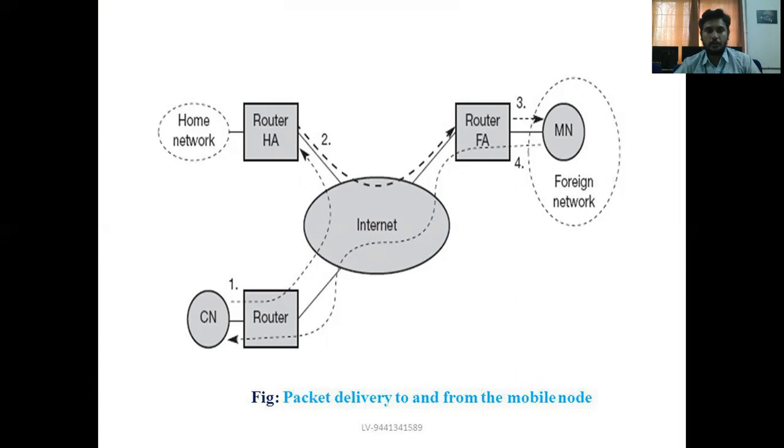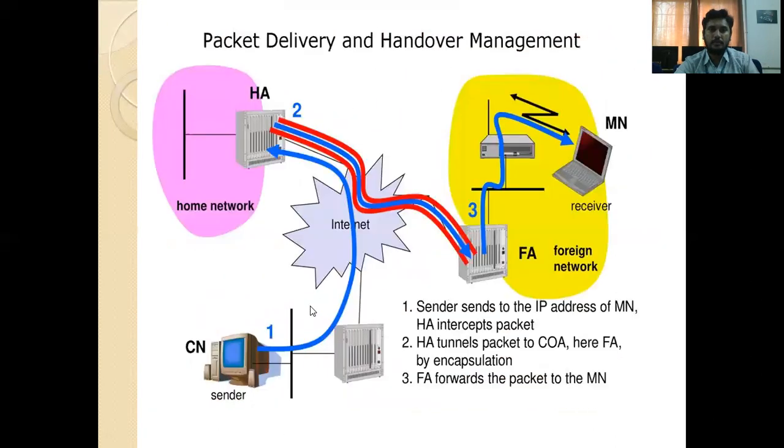From the correspondent node it moves to the home agent. That means first it checks in the home network whether the mobile node is available or not. If the mobile node is not available there, then automatically the home agent sends that packet to the foreign agent. The foreign agent checks for the mobile node, identifies it, and sends that packet to the mobile node. In this way, the IP packet is delivered from the correspondent node to the mobile node. So correspondent node to home agent to foreign agent to mobile node: 1, 2, 3. There are 3 steps.